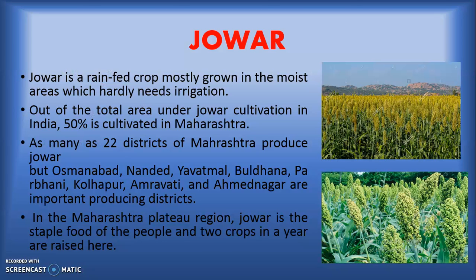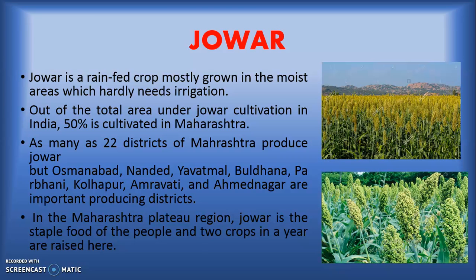Then Jowar. Jowar is a rain-fed crop mostly grown in the moist areas. Irrigation, so jowar does not get much irrigation. Out of the total area under jowar cultivation in India, 50% is cultivated in Maharashtra. So more than half of the jowar is cultivated only in Maharashtra.